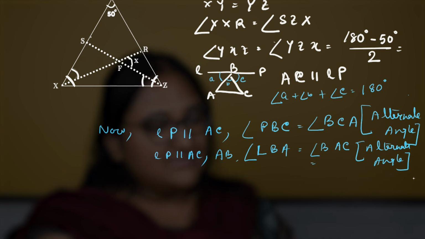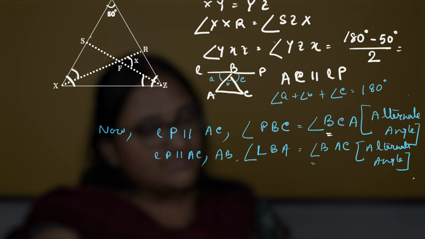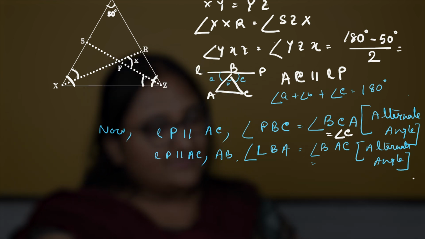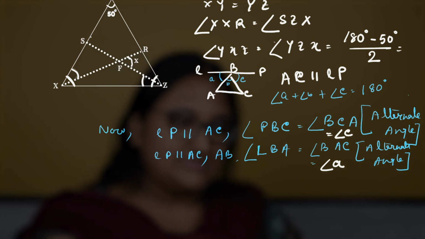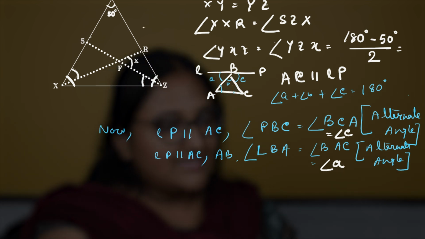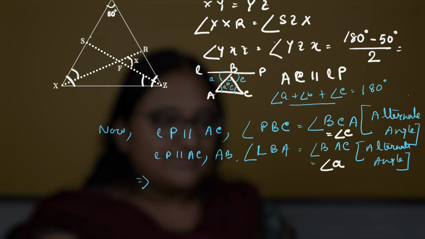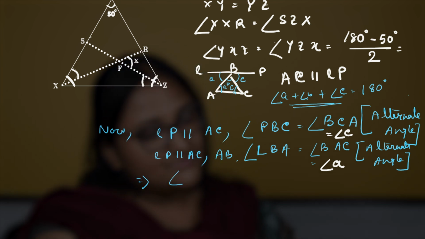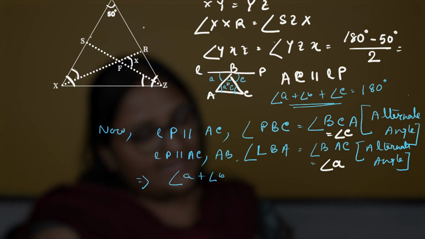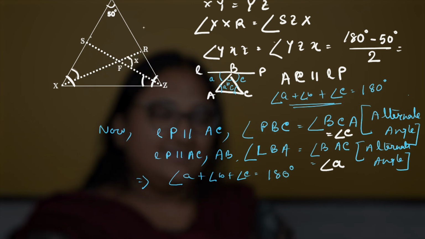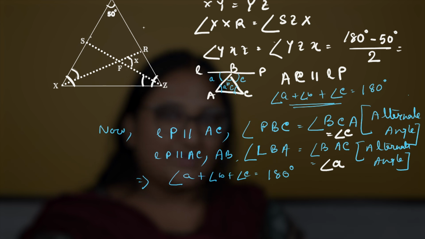Thus, PBC or BCA is also equal to angle C, and LBA and BAC are also equal to angle A, as they are equal with each other. Thus, this angle is also A, this angle is C, and we already know that angle A plus angle B plus angle C is 180 degrees. Thus, we can say the sum of all the angles of a triangle is 180 degrees.